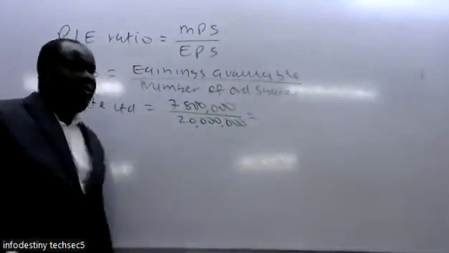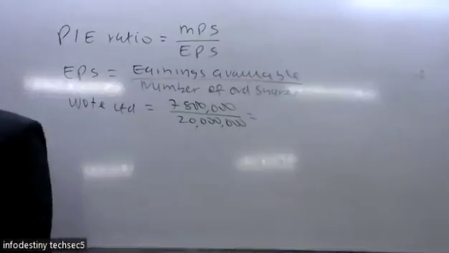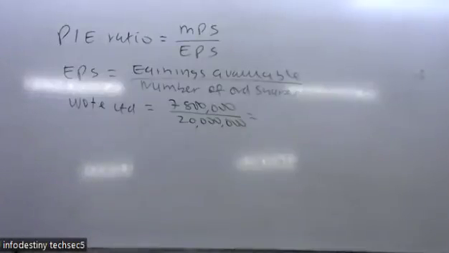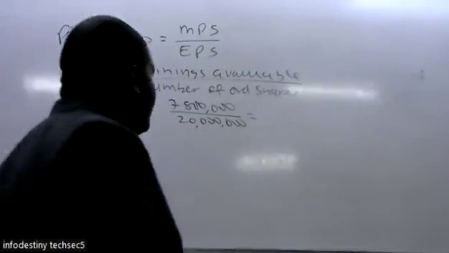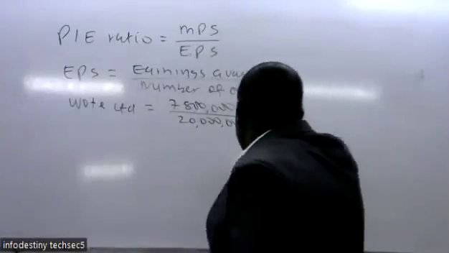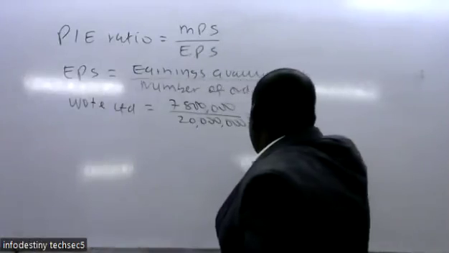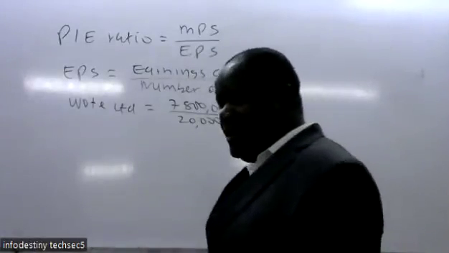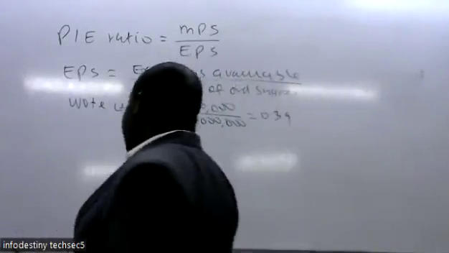That will give you the earnings per share for Water Limited, which is 0.39.